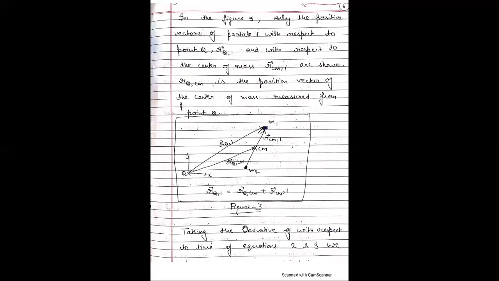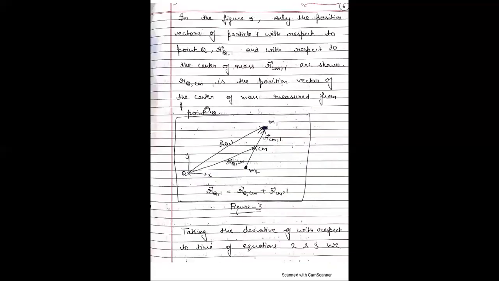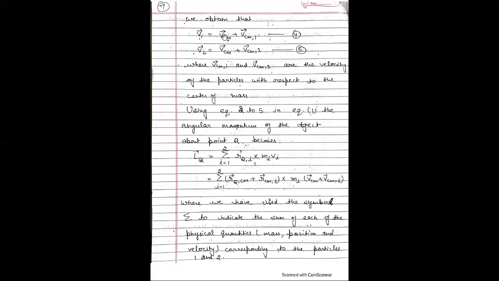Now, for velocity, taking the derivative of the position vector with respect to time, v1 is the velocity of particle 1, which is equal to vcm, the velocity of the center of mass, plus vCM1, the velocity of particle 1 with respect to the center of mass. The velocity of particle 2, v2, is equal to vcm plus vCM2. These are equations 4 and 5. Here vCM1 and vCM2 are the velocities of the particles with respect to the center of mass.